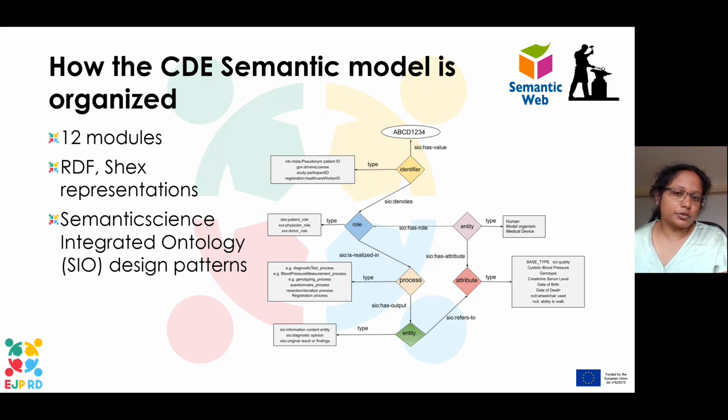So basically what we do is reuse a simple pattern that each entity has an attribute and a role, and this role is determined by a process that happens. For example, a human is a patient if they have the role of a patient if they are, for example, hospitalized, and this human being will have attributes for them like personal information, date of birth, and also things like blood pressure.